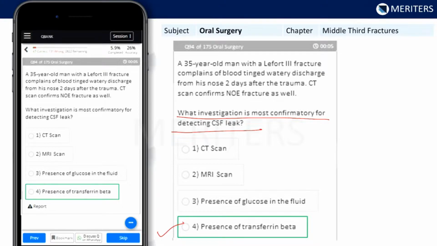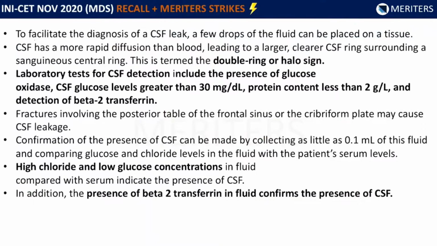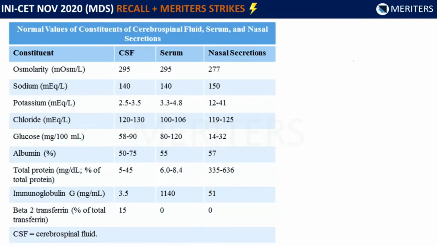this transferrin beta. If you see, this transferrin beta is majorly present in cerebrospinal fluid. Now see, to facilitate the diagnosis of CSF leak, a few drops of the fluid can be placed on a tissue. Now since the CSF has a more rapid diffusion than blood, leading to a larger, clearer CSF ring. Now this is diagnostic, this you should know. Clearer CSF ring surrounding a sanguineous central ring. This is termed as double ring and halo sign.